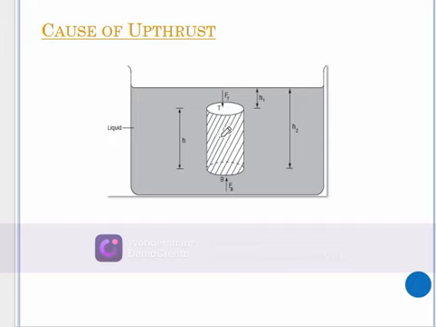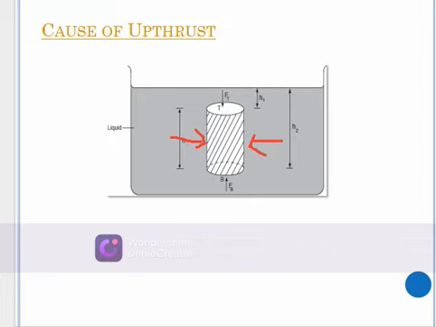Let's consider this cylindrical body here, which is immersed in a certain fluid. In this body, we'll have some sideways forces acting on it. Those two sideways forces will be equal and opposite, and therefore they will cancel out to form a net force of 0 from sideways.